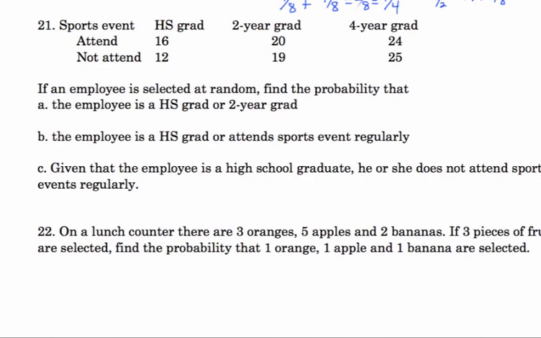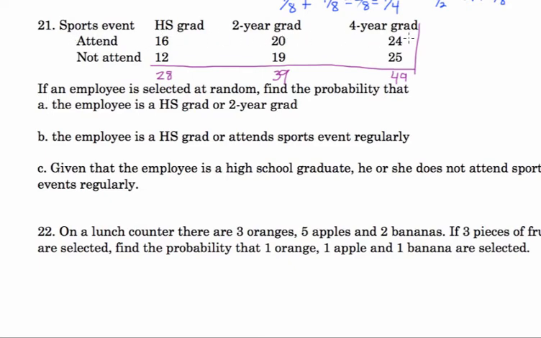When I start a problem like this with a table, I like to total things up. So I like to figure out how many total high school grads there were by adding the amount that attended and didn't attend sporting events. I like to add up how many total 2-year grads are there, how many total 4-year grads are there. Also, what was the total of people that attended games?